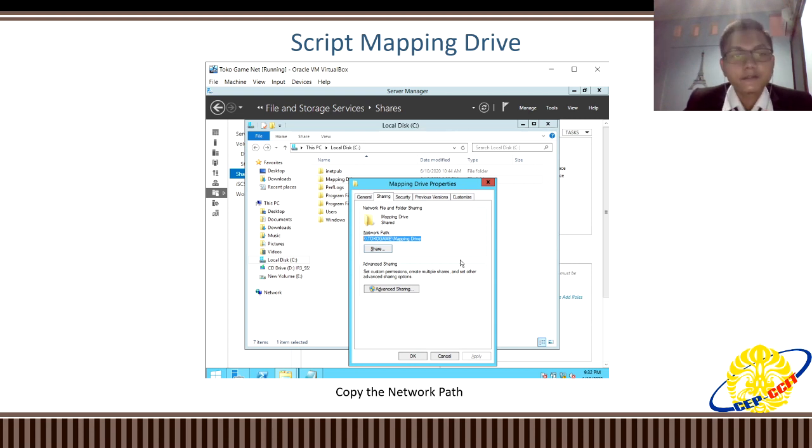Script mapping drive. If you want to do it, you need to select the folder first that you want to script, then go to that folder, open the properties, go to sharing, and copy the network path.